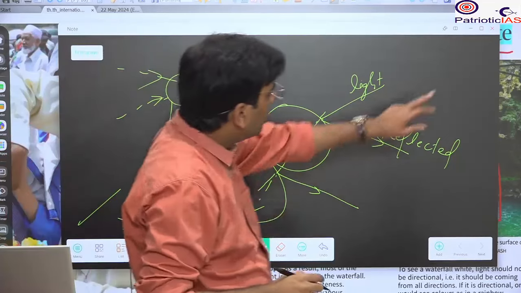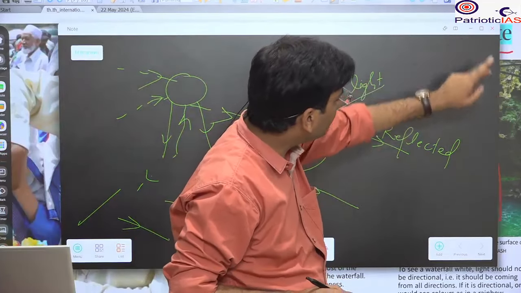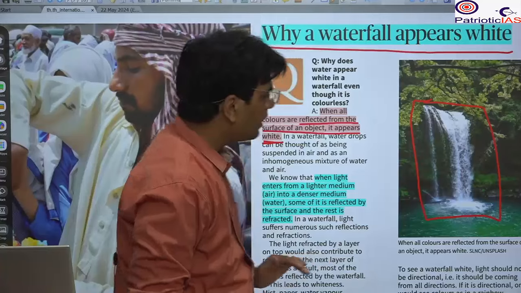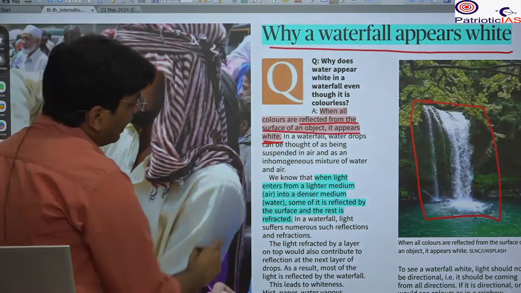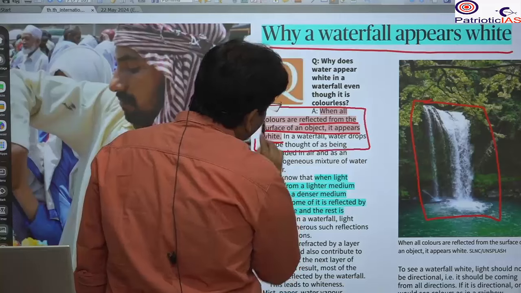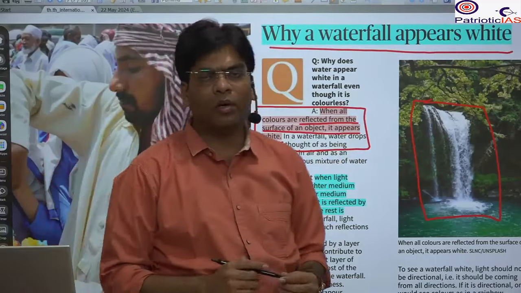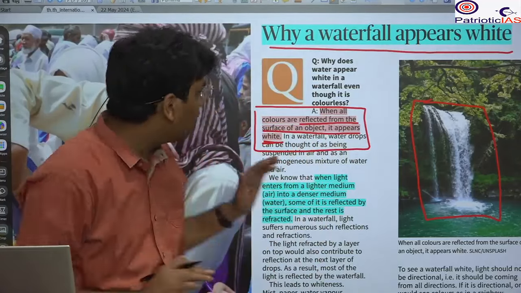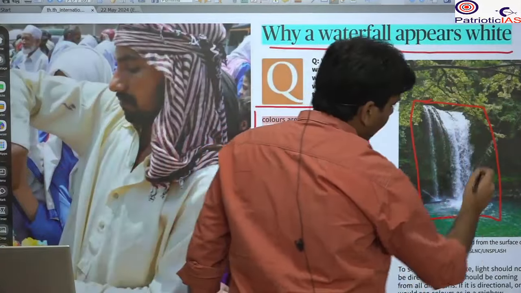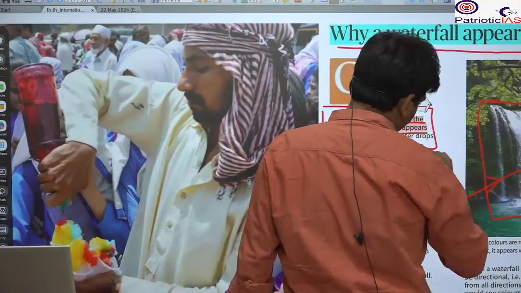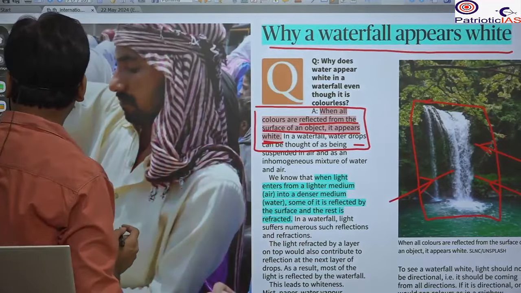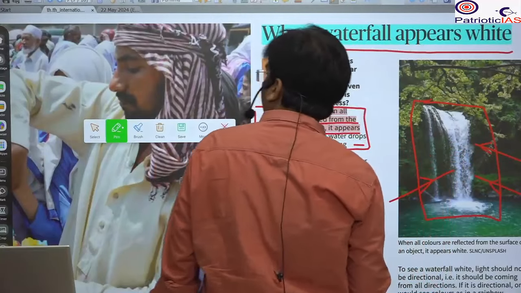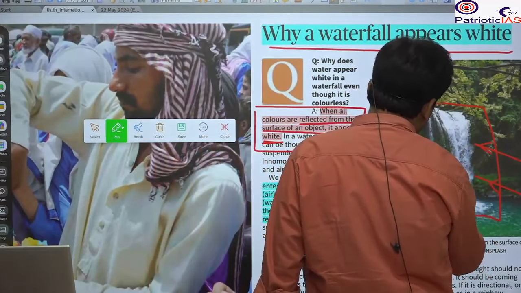So whenever light on the waterfall is coming from all directions, and reflection and refraction are taking place, that will result in scattering, and this will result in the white color of the waterfall. This happens when the light is coming from all directions. If the light is coming from all directions, only then will the white color be visible. What will happen if the light is coming from only one direction?